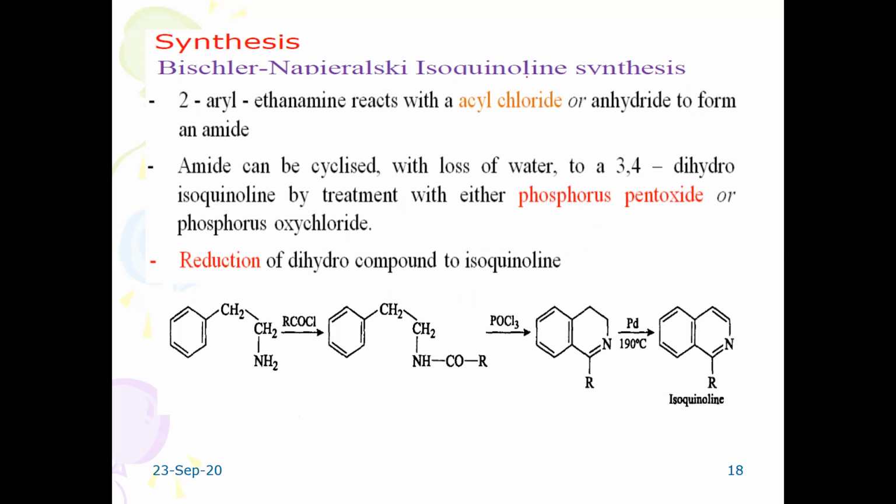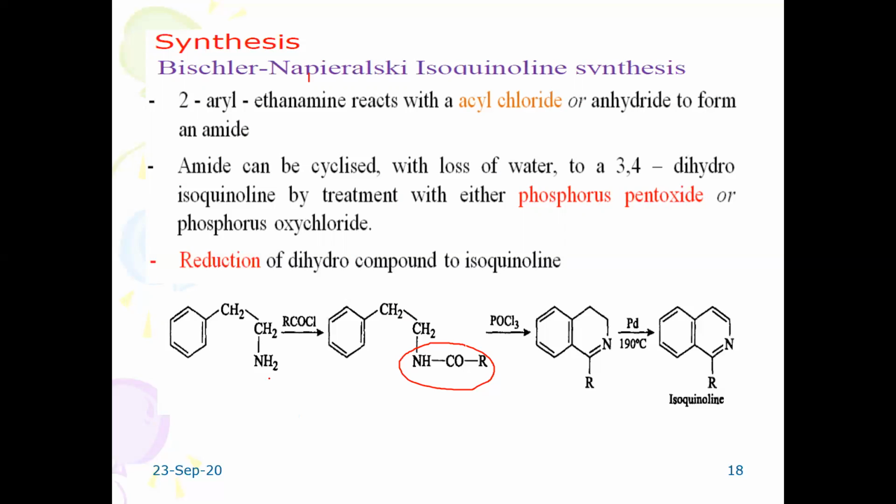Bischler-Napieralski isoquinoline synthesis. So 2-aryl ethylamine. 2-aryl means benzene nucleus, which is present at this position with respect to the amino group. When 2-aryl ethylamine reacts with acetyl chloride or an acid chloride, acetyl chloride or benzoyl chloride, it forms the respective amide derivative.